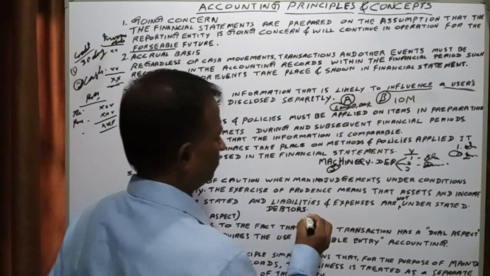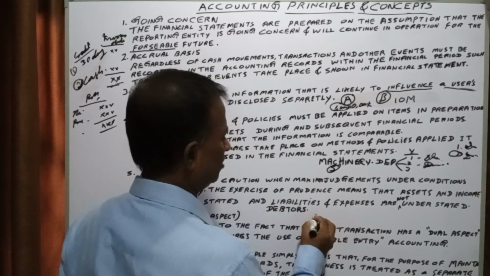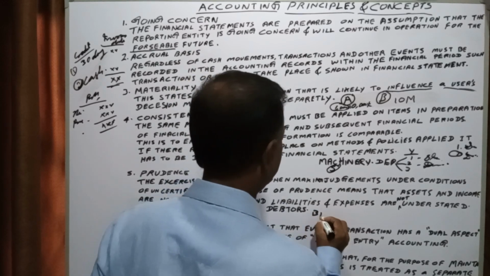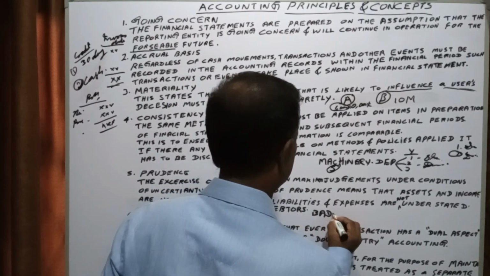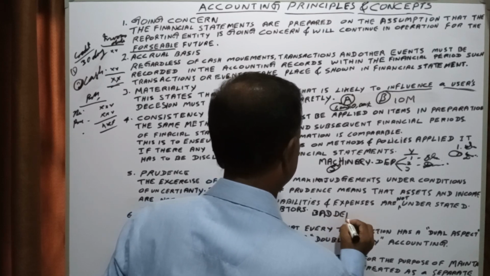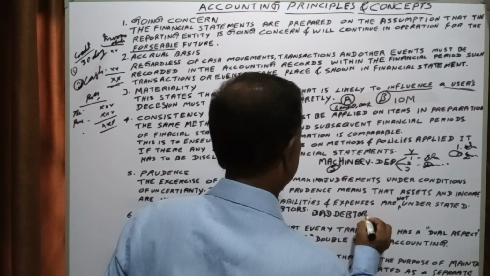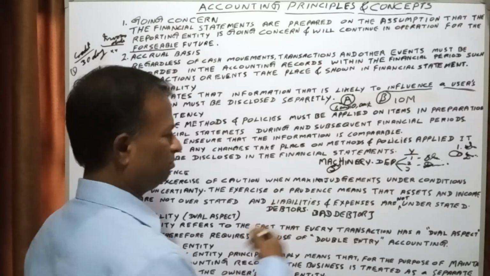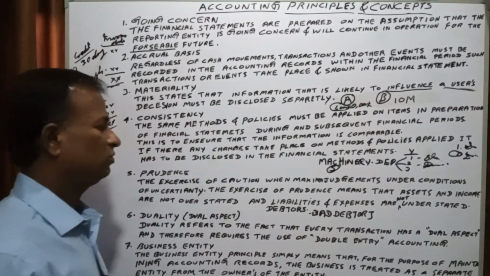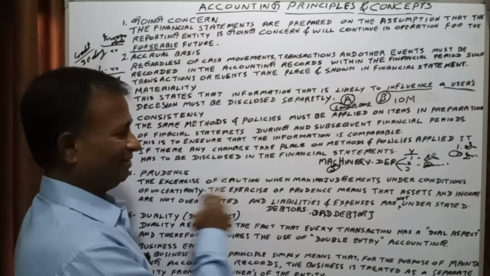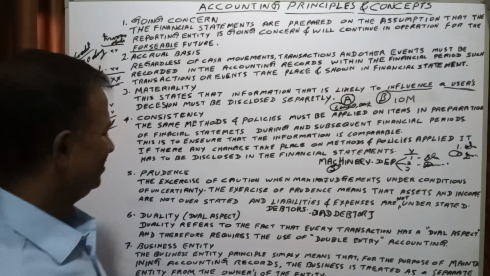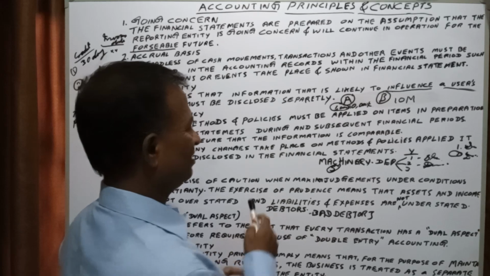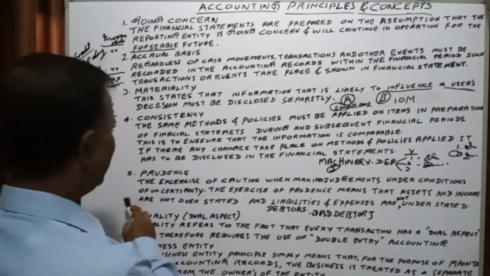We have to write off that amount from the debtors as bad debts. If he is not paying, he is a bad debtor.